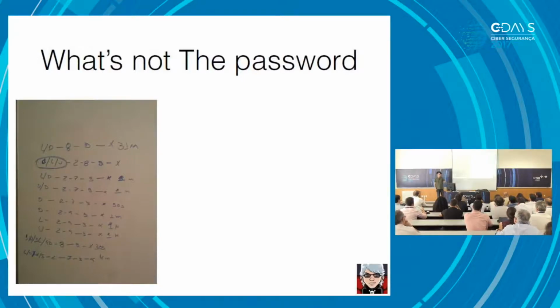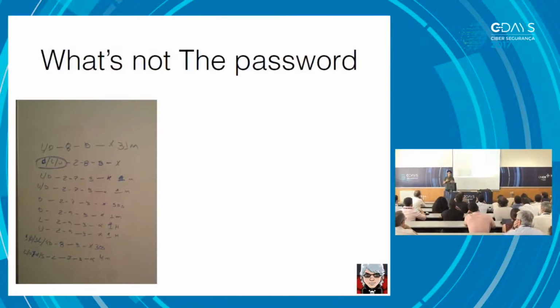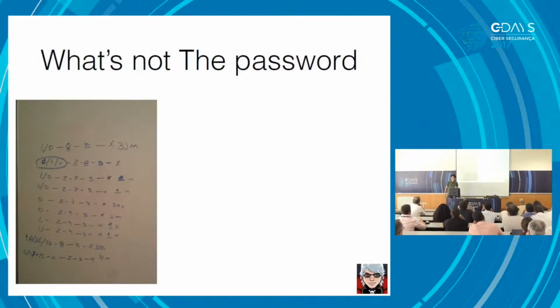With that, we can use something like this. There are tools online that do this automatically. I like to do it by hand because it helps me think. But there are a lot of tools that do this automatically, and you can do statistics about the passwords that you found, and their masks and their computations, and things like that.